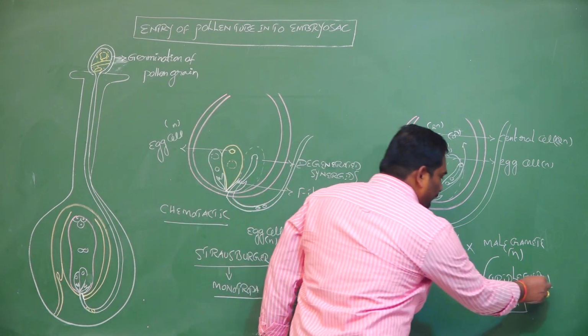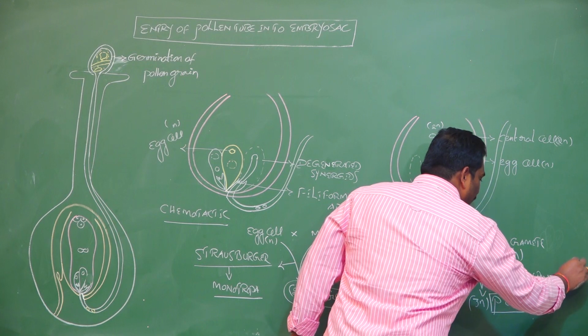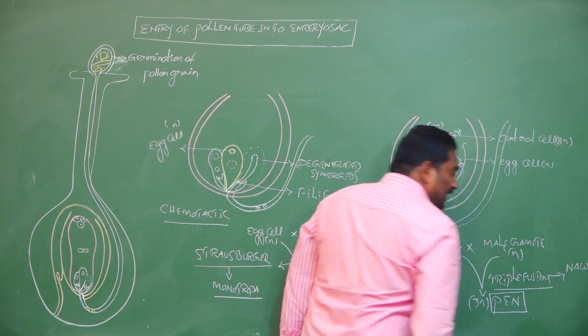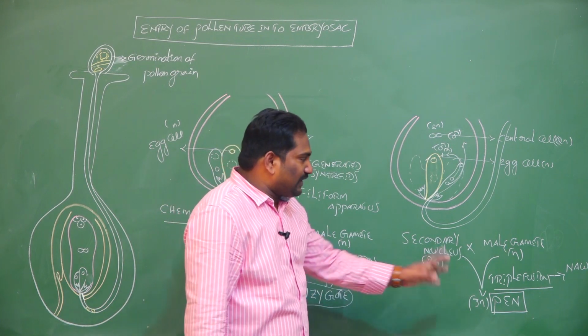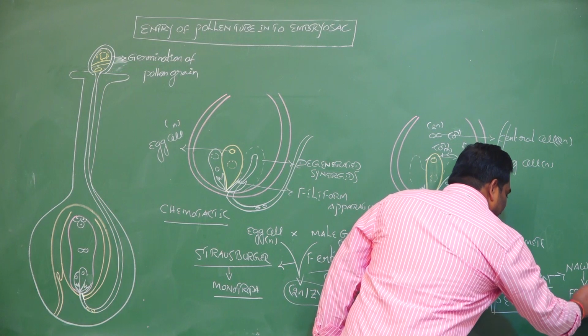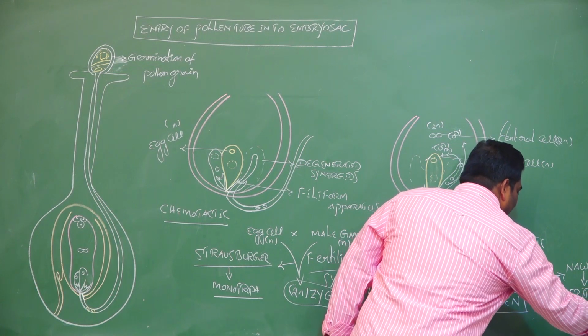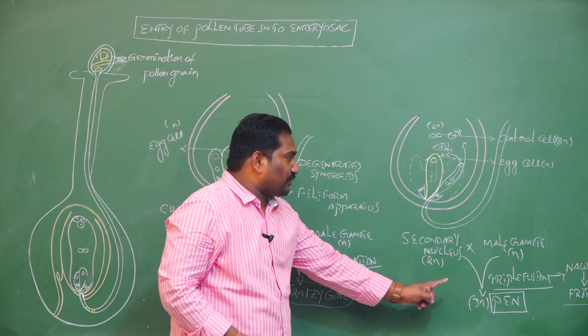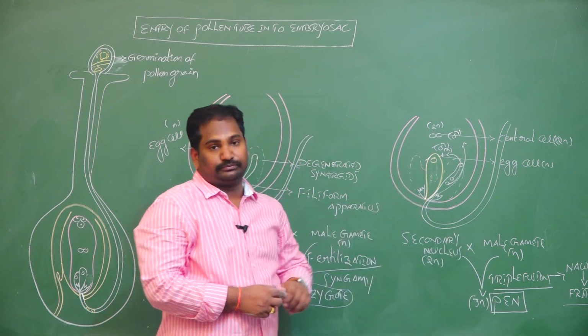The process of triple fusion was first discovered by one of the scientists, his name is Navachin. The scientist Navachin was first to discover triple fusion in the plant Fritillaria.